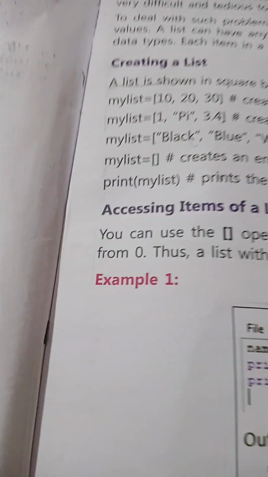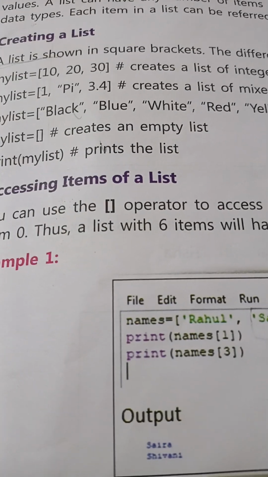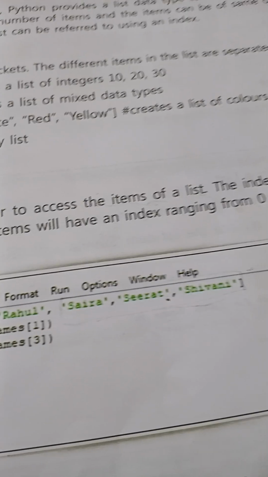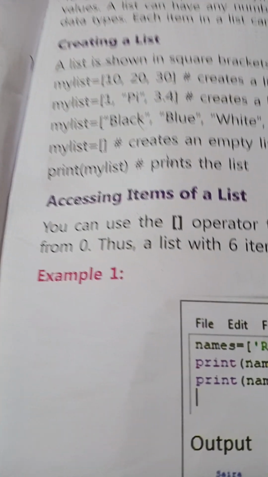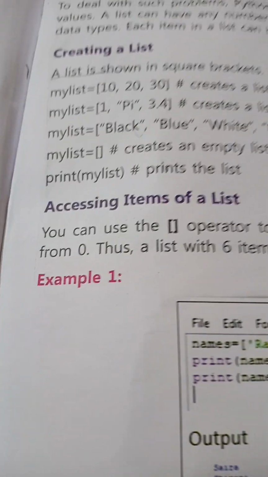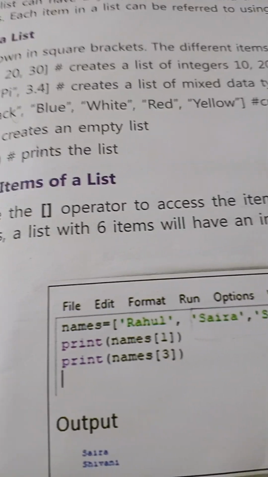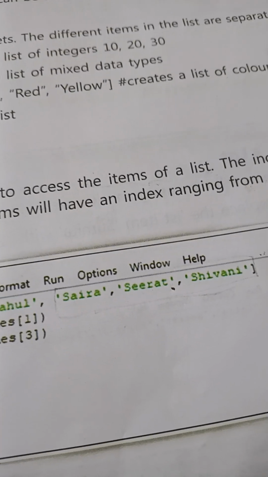Accessing items of a list. You can use the square bracket operator to access the items of a list. The index value always starts from 0, as I told. Thus, a list with 6 items will have an index ranging from 0 to 5.